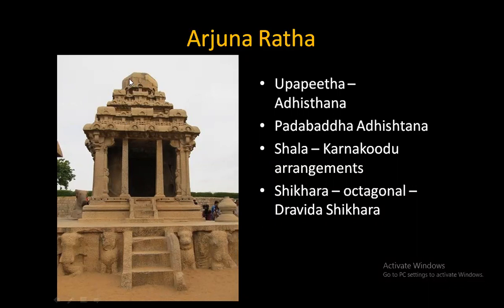If a Shikhara is 8-sided, then it is a Dravida Shikhara. If a Shikhara is square or 4-sided, then it is a Nagara Shikhara. If the Shikhara is round, spherical, it is called Vesara Shikhara. So Nagara, Dravida and Vesara. Nagara is 4, Dravida is 8. Technically, the Shikhara is Dravida. But in the Vimana, all the Talas are Nagara, 4-sided, while the Shikhara is Dravida. Therefore, it is a Dravida Nagara Mishra Vimana.